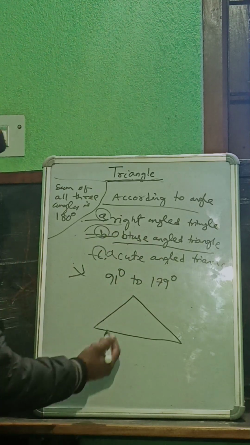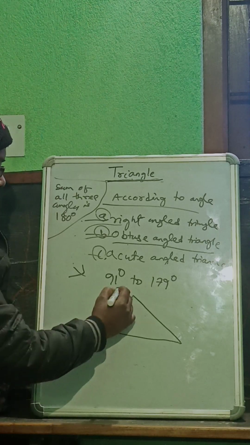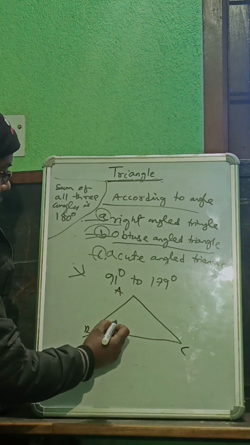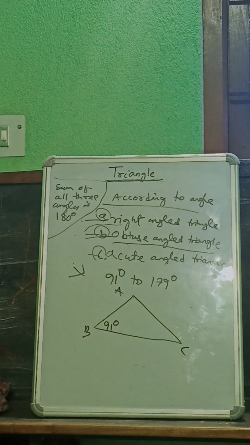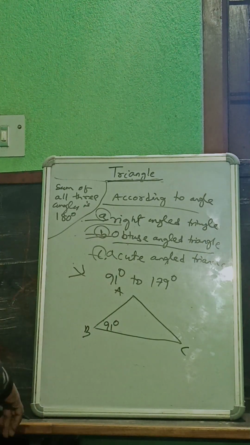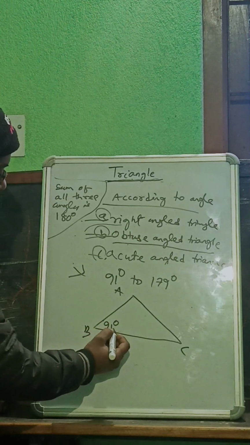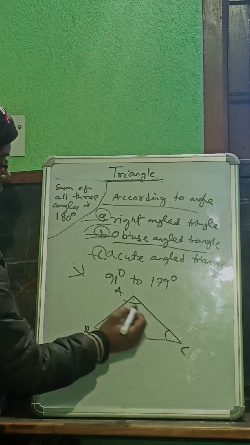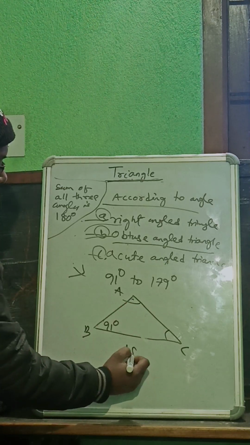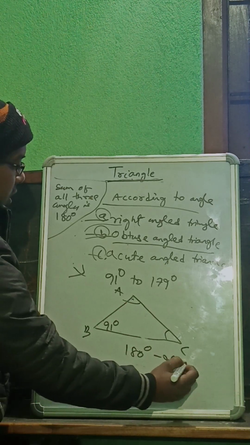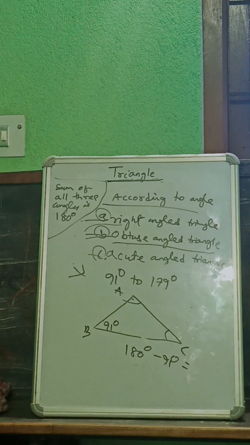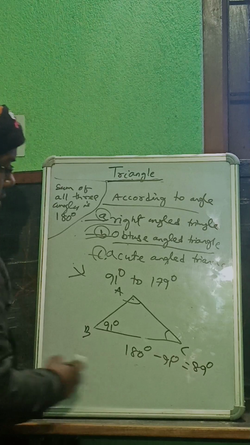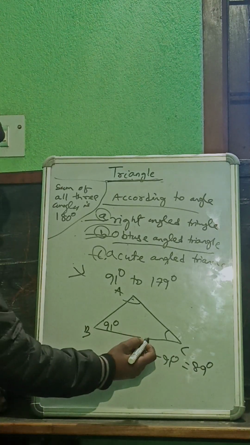For example, in a triangle ABC, suppose one angle is 91 degree, the minimum obtuse angle. The sum of the other two angles is 180 degree minus 91 degree, which is 89 degree.